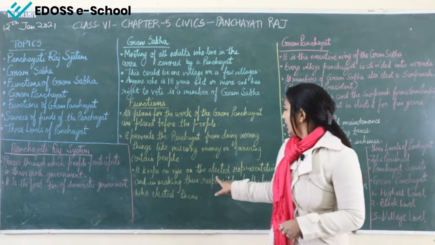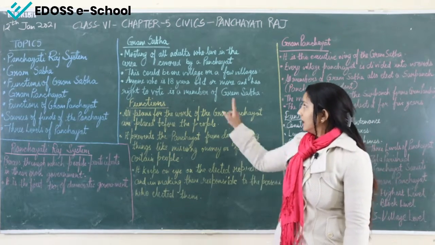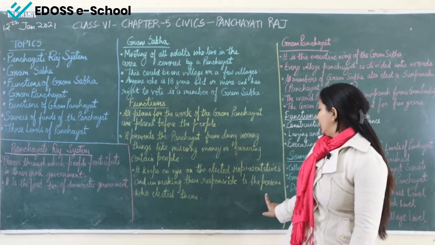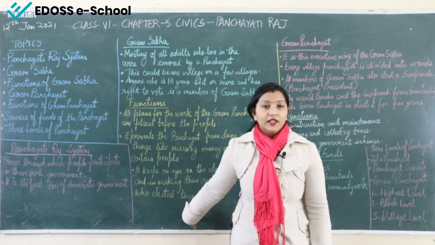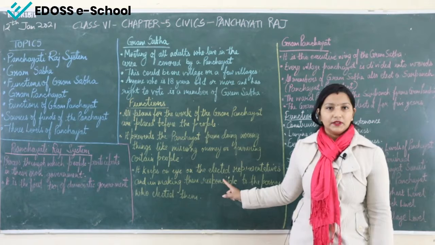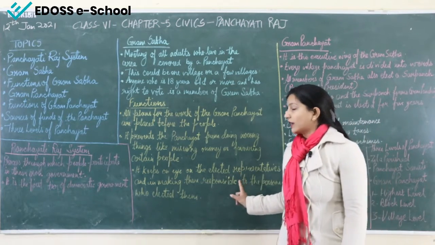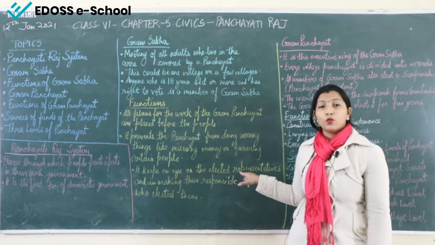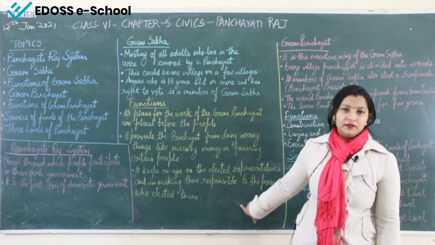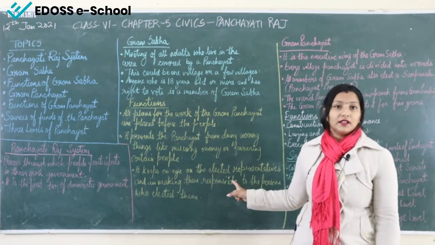It also keeps an eye on the elected representative. So, the representative who has been elected, the Gram Sabha will keep an eye on that representative, and make them responsible to the persons who elected them. It is the duty of the representative to keep in mind that whatever work he is doing should not harm any people. Who are the people? The people who have voted for them, who made the representative a leader.